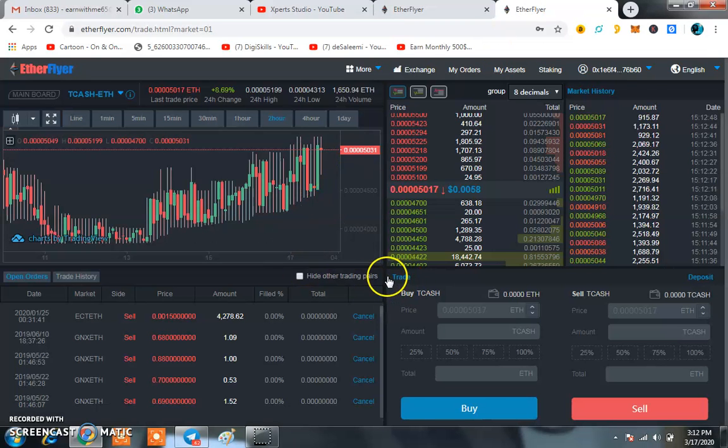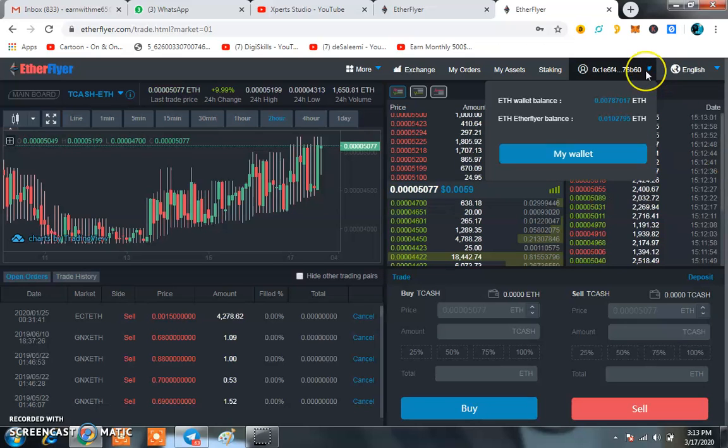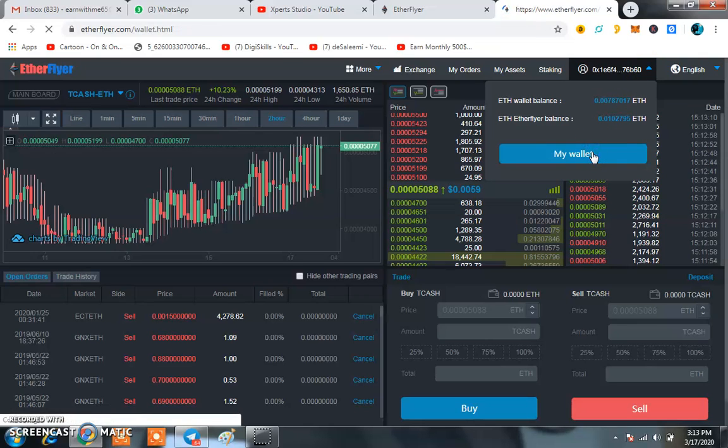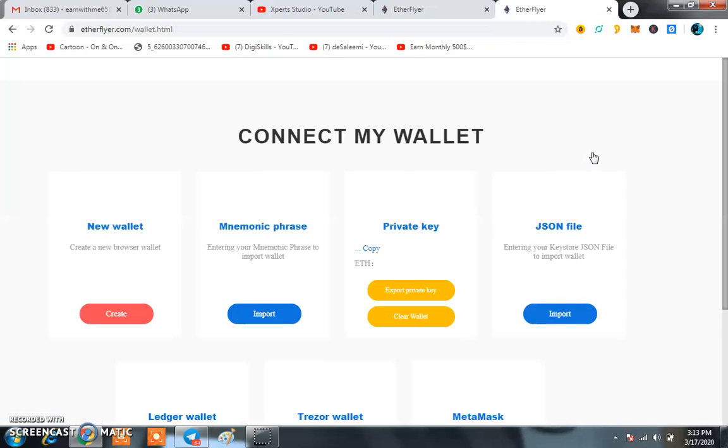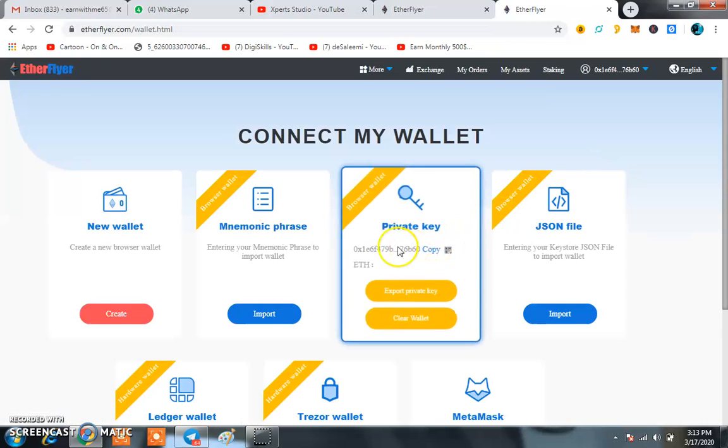First of all, you have to create an account on Etherflyer. What safety measures do you have to take in the beginning? First of all, it is entirely a decentralized exchange, so you have to take very good care to save your wallet address. Now I'm going to show you each and everything. First I'm going to my wallet, because I want to show you how you can do it.